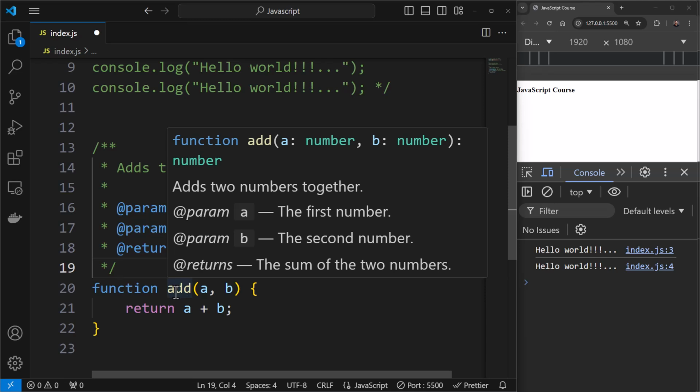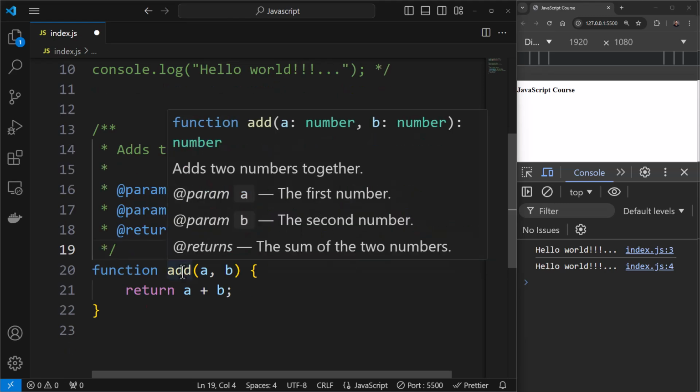Now if you hover on this function, you'll see this documentation is actually being shown. You can see in this pop-up. So anyone trying to make use of this function in some other file, he can see what all you have written or much more information about this particular function. That is what it means.